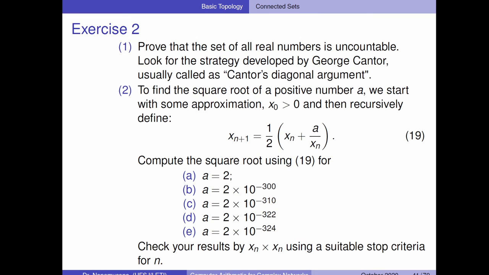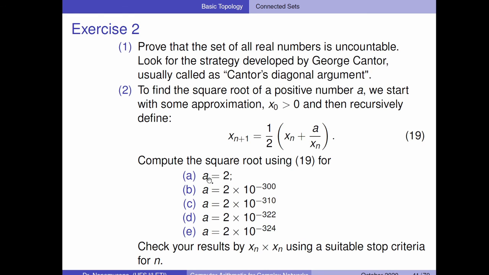Look for the strategy developed by Georg Cantor, usually called Cantor's diagonal argument. And also I'd like you to use equation 19 to compute the square root using some computing language. I'd like to use MATLAB or Octave or Python and try to understand what's going on.